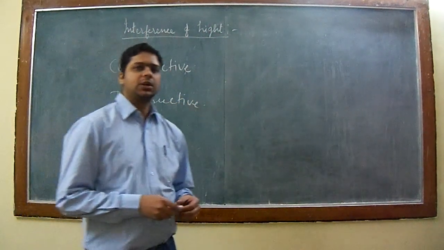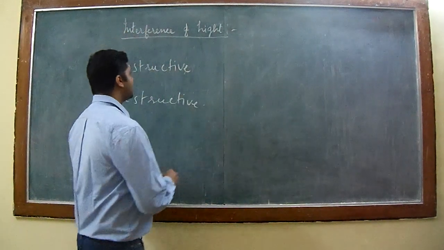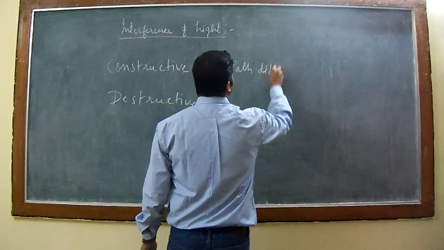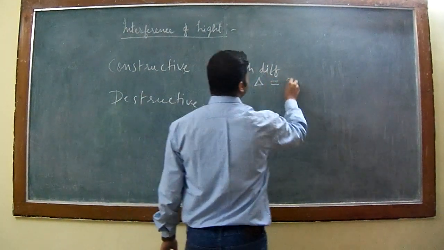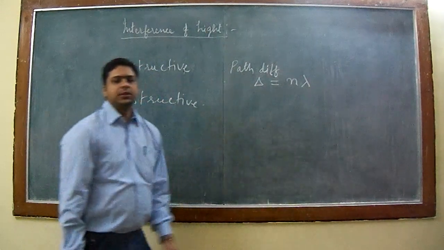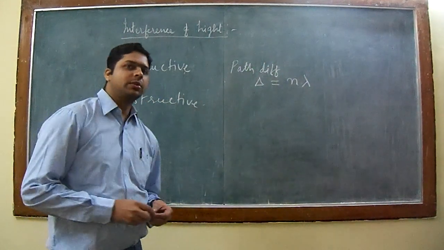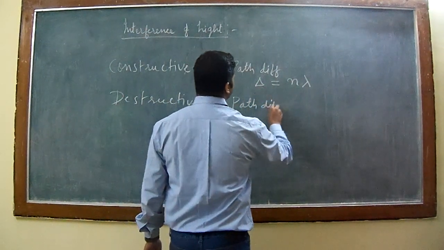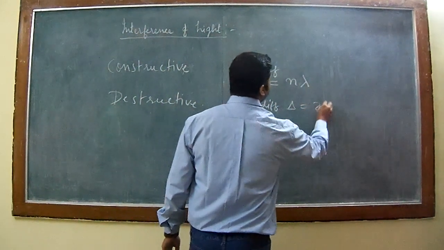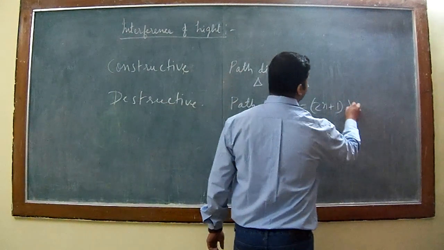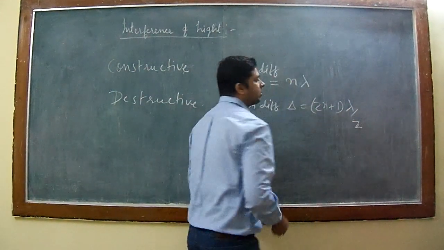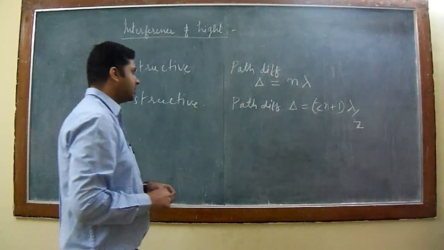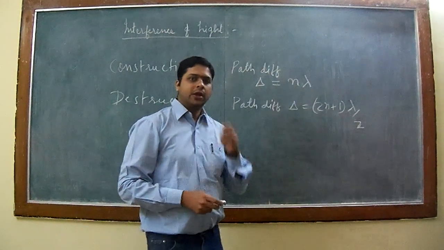Then the conditions for constructive interference and destructive interference: if the path difference between the two interfering waves is an integral multiple of the wavelength lambda, then such type of interference is called constructive interference. While if the path difference between the two interfering waves is an odd integral multiple of half the wavelength, like (2n+1) lambda by 2 or (2n-1) lambda by 2, then such type of interference is called destructive interference.